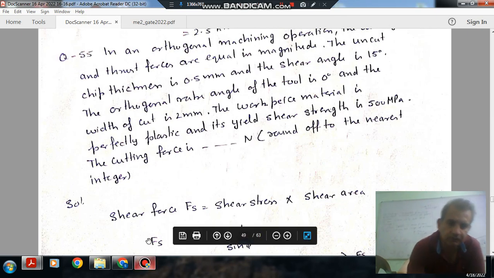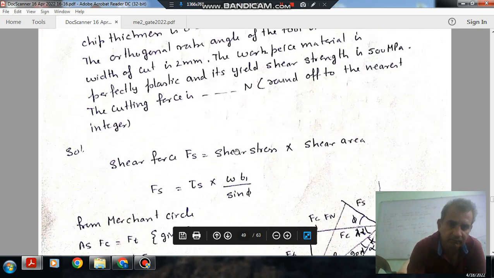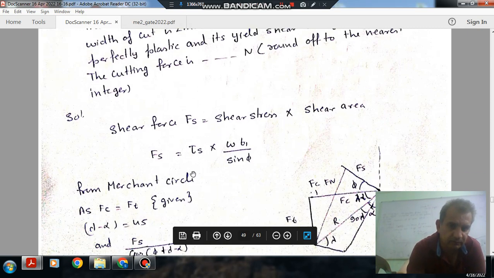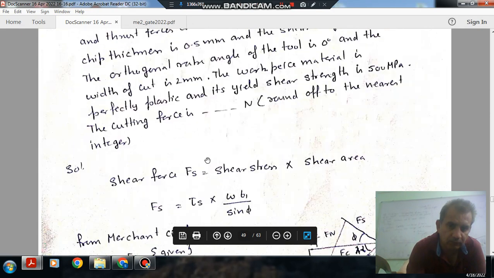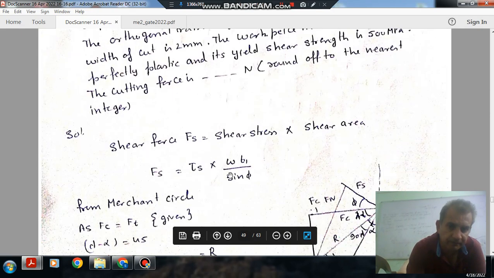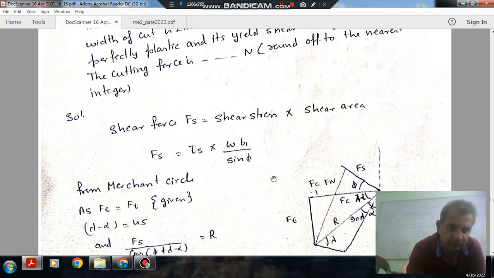So the shear force is given as shear stress into shear area. Here the shear area is W t1 by sin phi. W is width of the workpiece, t1 is uncut thickness, sin phi is sine of shear angle, and tau s is your shear stress. Now we have to find out the cutting force, and this is your shear force.